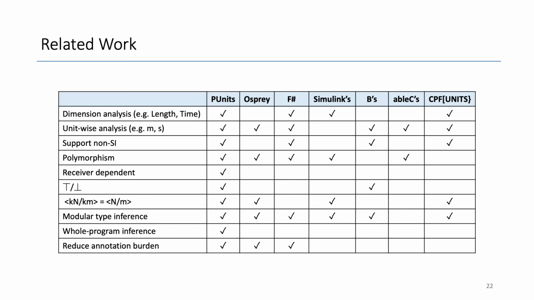This is the overview of the features provided by each related work. They differ in their expressiveness, how units are internally represented, how units are inferred, and how the annotation burden is reduced. The base units in PUnits are customizable, which allows non-SI units and dimensional analysis. No other unit type system has receiver-dependent types.